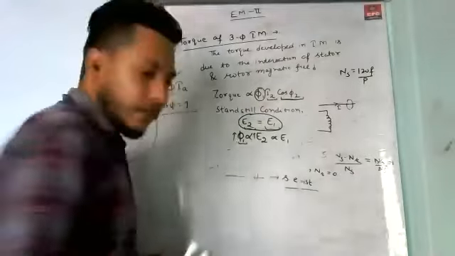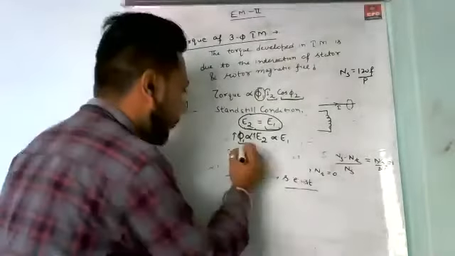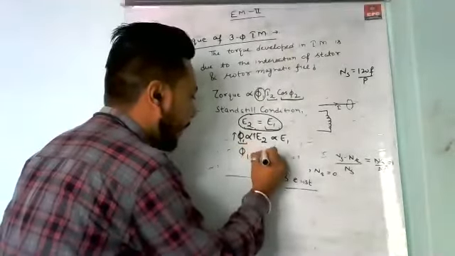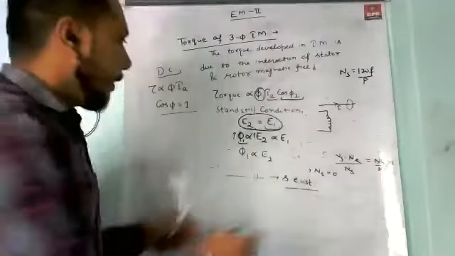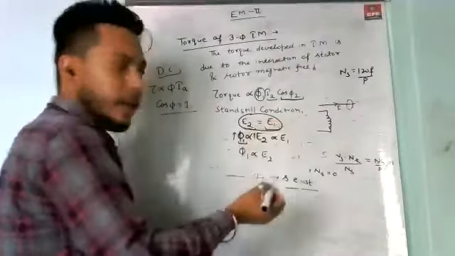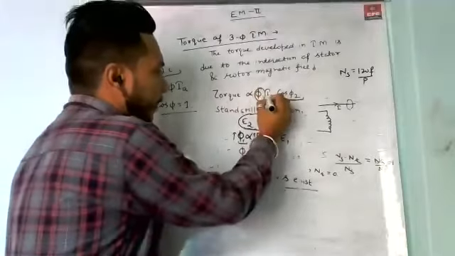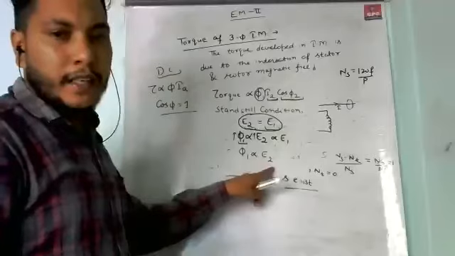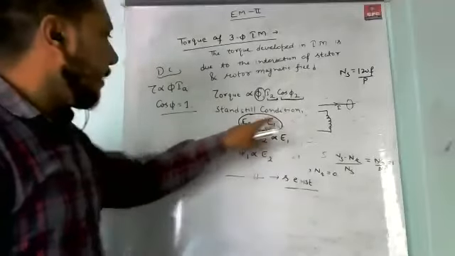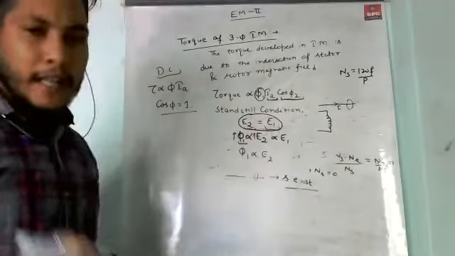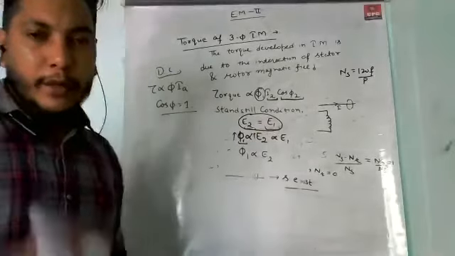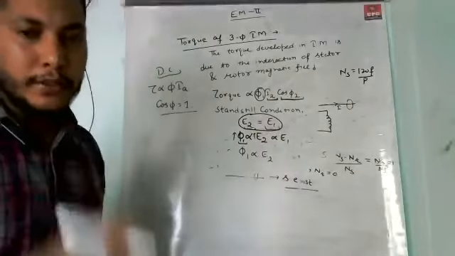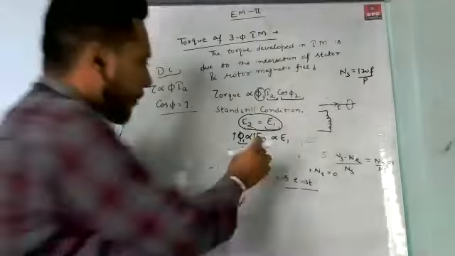That's why I write here phi1 is directly proportional to E2, because E1 is a parameter on the stator side, so we take the parameters of the stator side. At standstill condition, E2 is equal to E1, and if there is more flux, more induced EMF is produced.